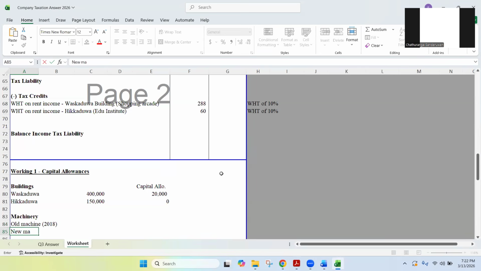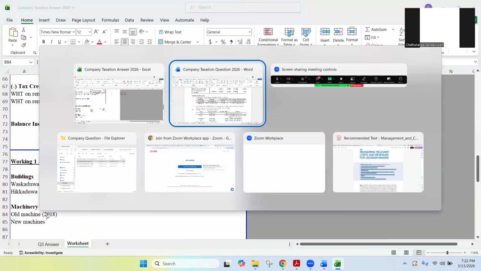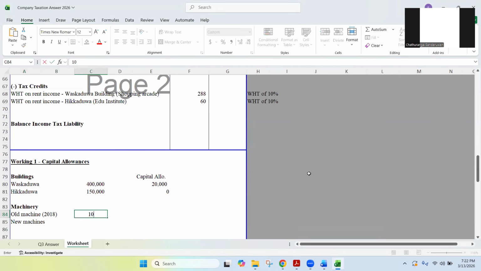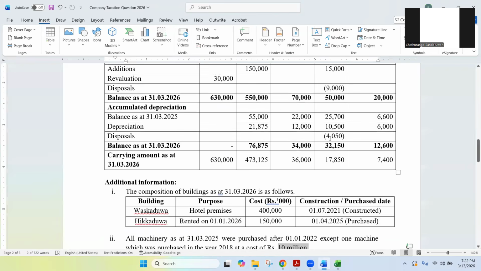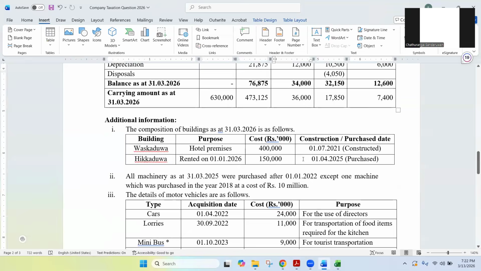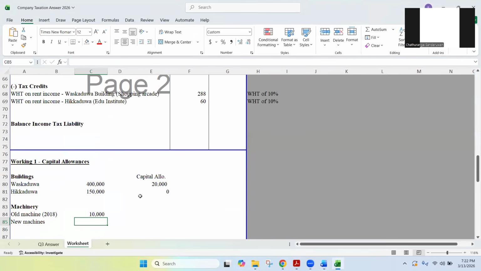And then the new machines. Tell me whether we can calculate capital allowance for this old machine. Old machine cost is 10 million, that means 10,000. Then what about the new machine cost? The total of the machines is 70,000. We had a total of 70,000; previously we calculated that. So out of 70, 10 million is old and 60 million is new machine. Can we calculate capital allowance for this old machine, 2018?